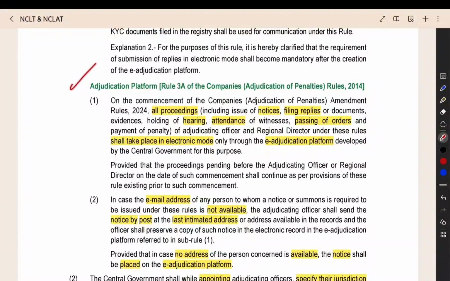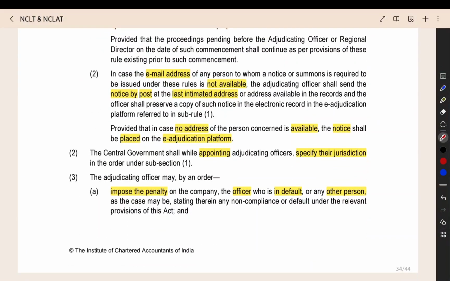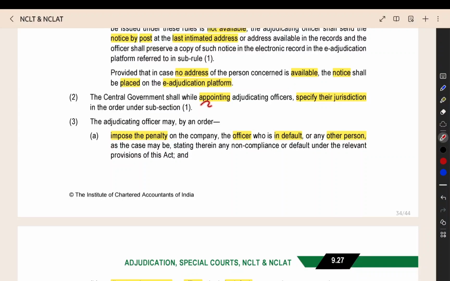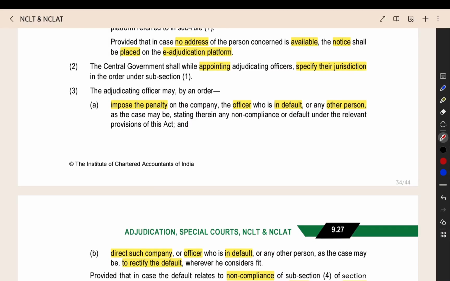Then the next thing, adjudication platform. They have created an e-platform, and that information they have given. You can read it by yourself. The next thing, when the central government is appointing the adjudicating officer, they will tell the jurisdiction, like up to this area, this territory will be under your control. Like that, they will appoint the adjudicating officer for every jurisdiction. That area of coverage will be under the purview of the adjudicating officer. Then for the other area, another adjudicating officer will be there.